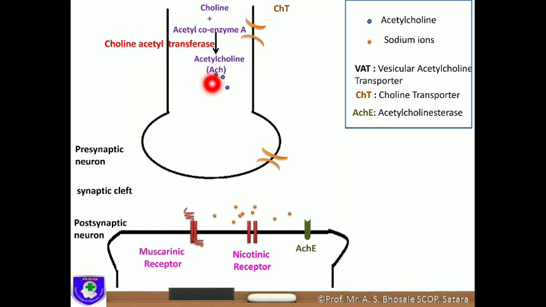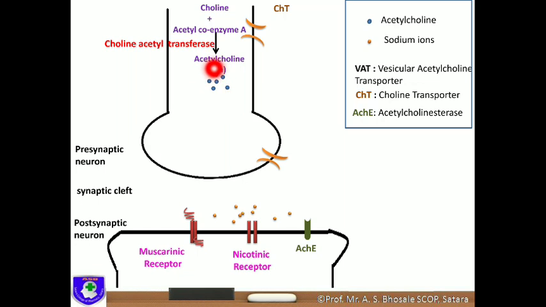Here acetylcholine is synthesized in the presynaptic neuron with the help of an enzyme. See here, choline acetyltransferase. The word ending with ASE means it is an enzyme which acts as a catalyst to convert choline plus acetyl coenzyme A into acetylcholine.